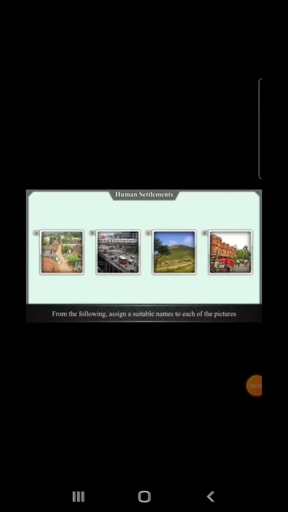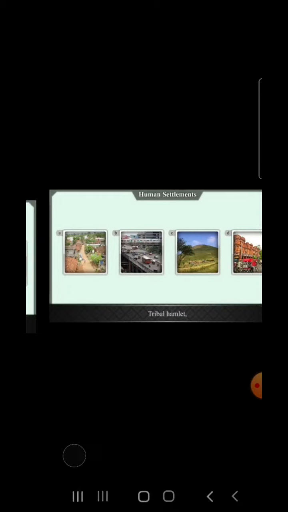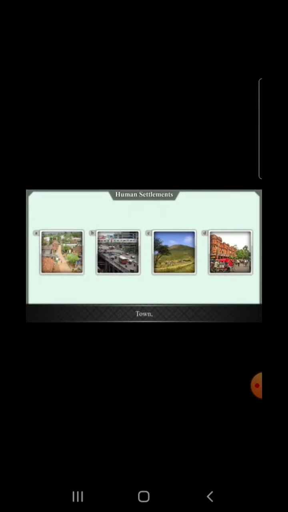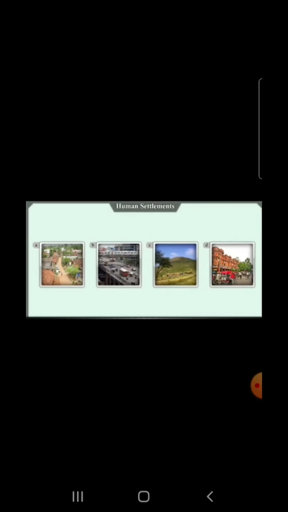From the following, assign suitable names to each of the pictures: rural settlement, tribal hamlet, city and town. Arrange the pictures according to the level of development in the settlements.